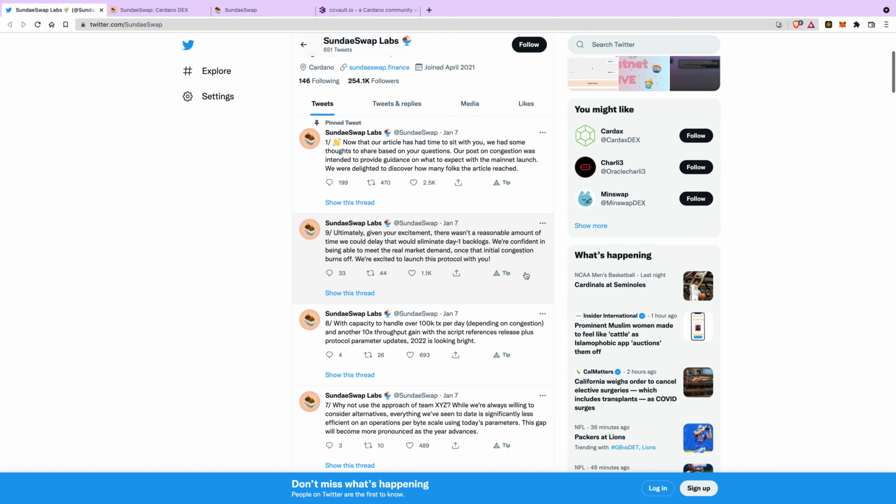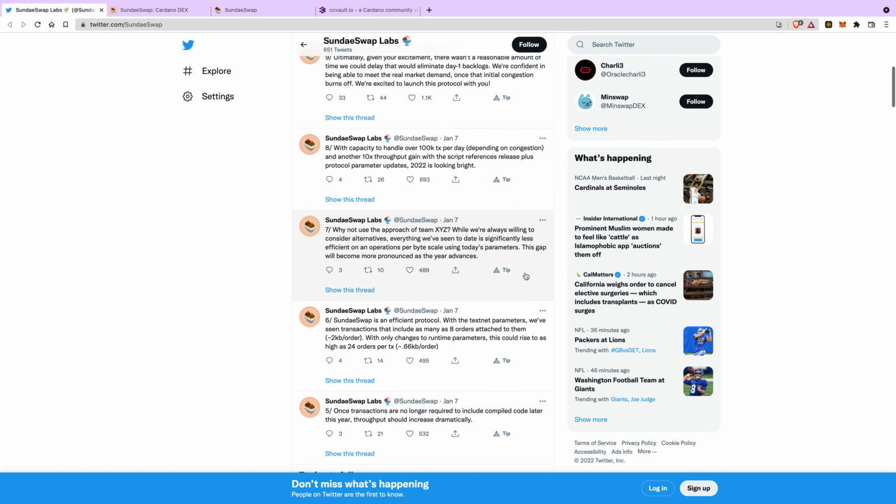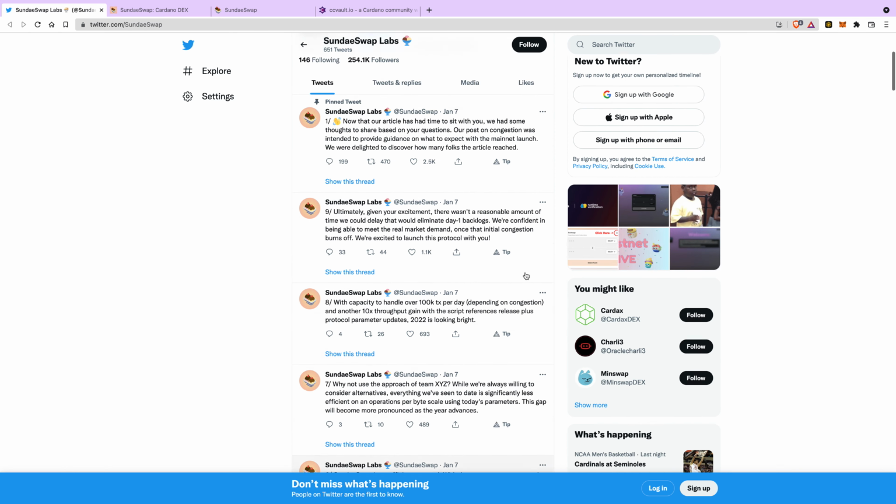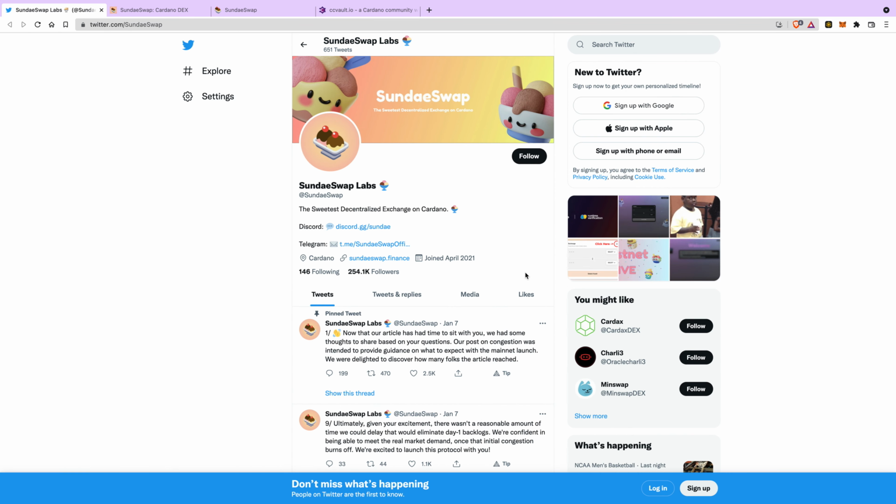That means it's going to be slow at first, and they're hoping everybody will be patient with them. The technology that they're using is the Haskell programming language, which some people say is not compatible with everything. But I guess they're working on it, so hopefully it'll go okay.